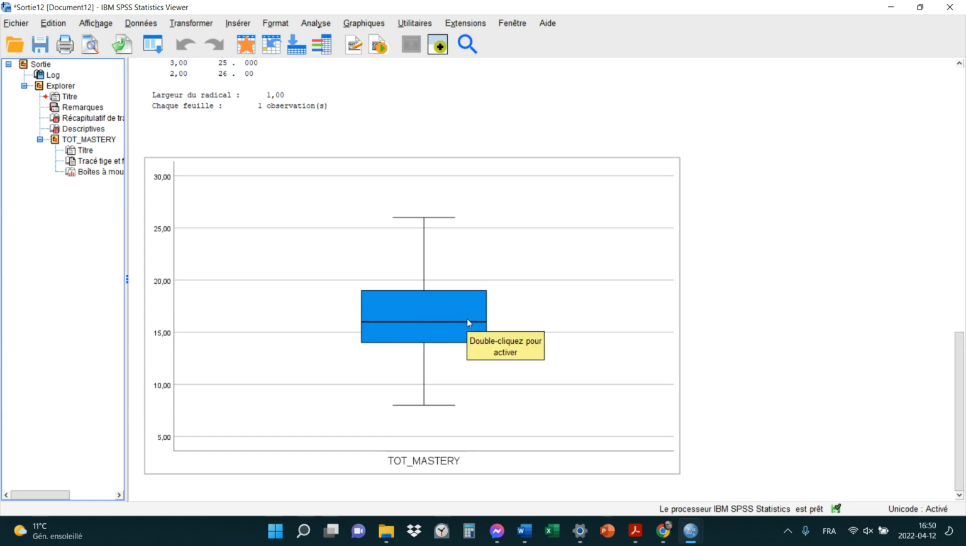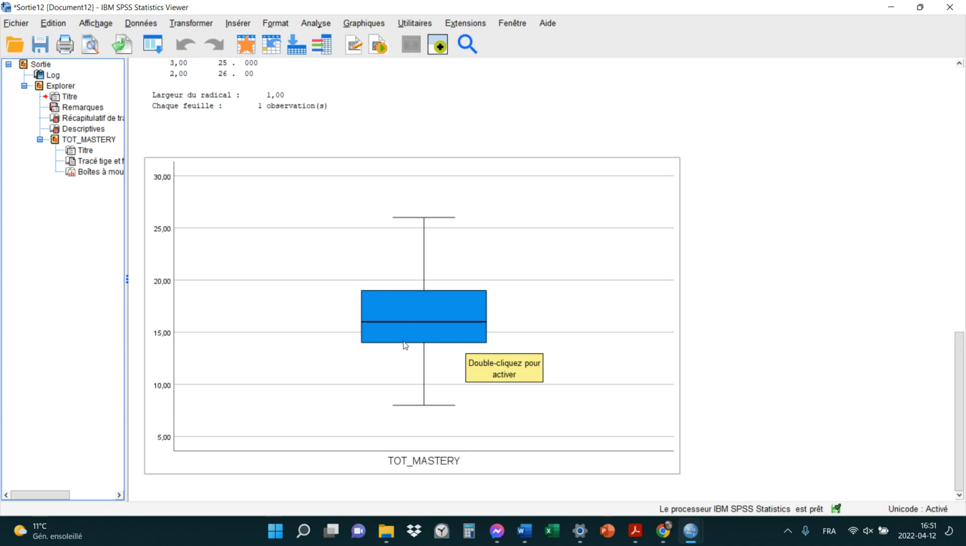And at the top here is what we call the 75th percentile, which means that 75% des données se trouvent en dessous de ce score-là. Et ici, c'est le 25e percentile, ce qui veut dire que 25% des données se retrouvent en dessous de ce score-là. Et puis là, il calcule un genre de range. Il prend la différence entre le 75e percentile, qui est à peu près 19, puis le 25e percentile, qui est à peu près 14.